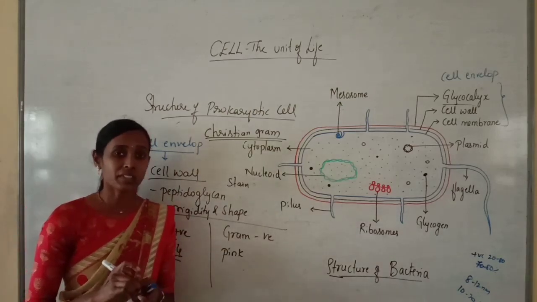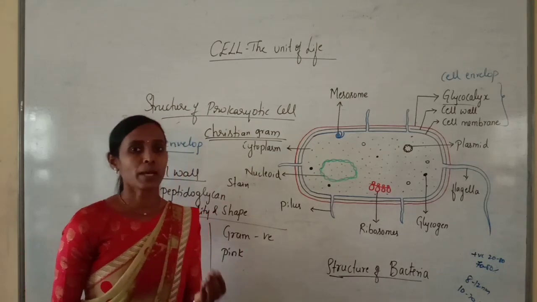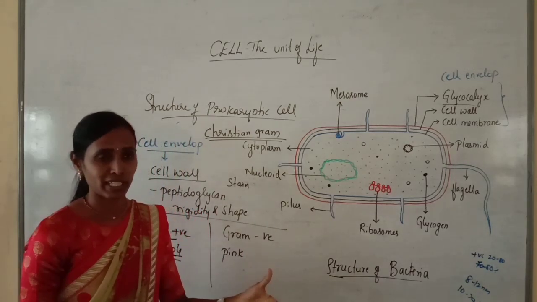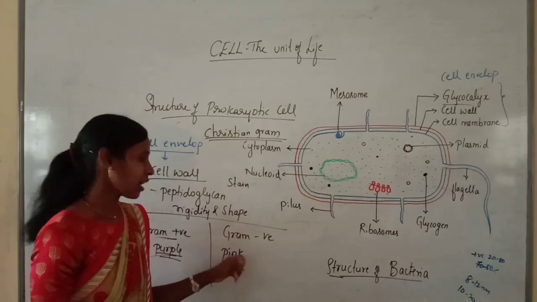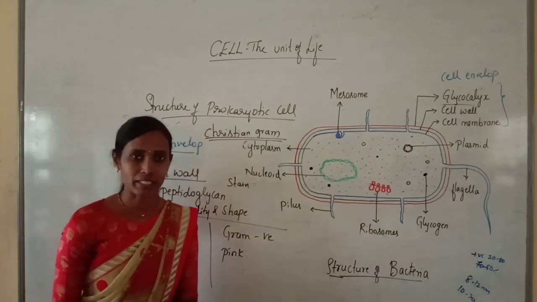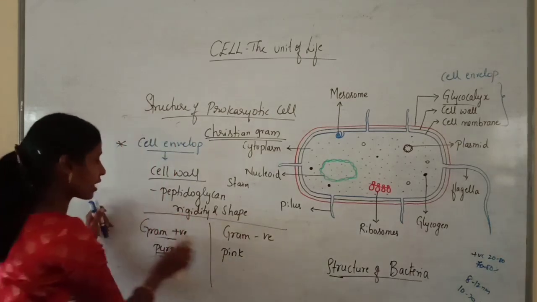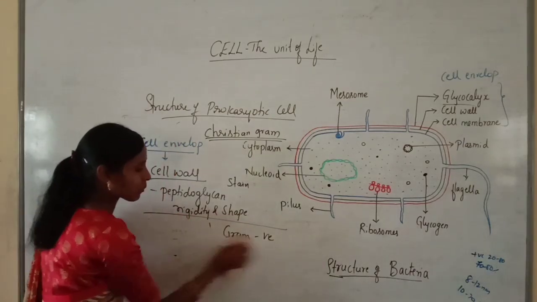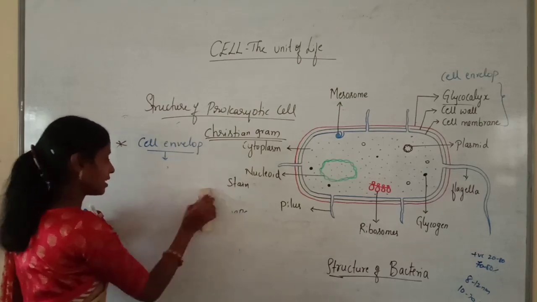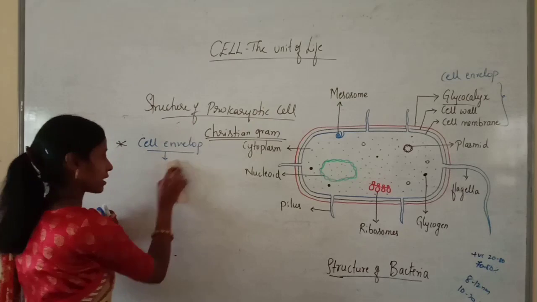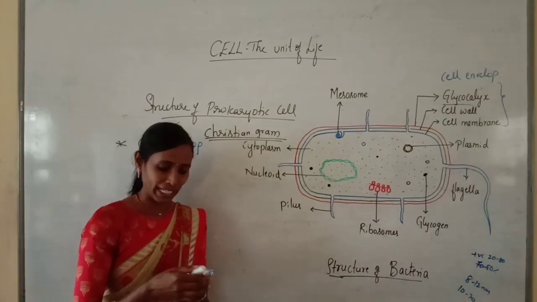Try to understand. Here we are staining the bacteria. If bacteria take up the stain, they are purple in color, called gram-positive bacteria. If bacteria do not take up the stain, they appear pink in color and are called gram-negative bacteria. So this depends upon the staining procedure. Even based on the cell envelope, we can also classify the bacteria into two types, gram-positive and gram-negative bacteria. So how, based on the cell envelope, can we classify the bacteria?